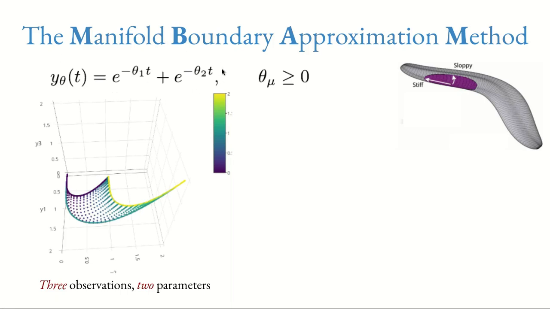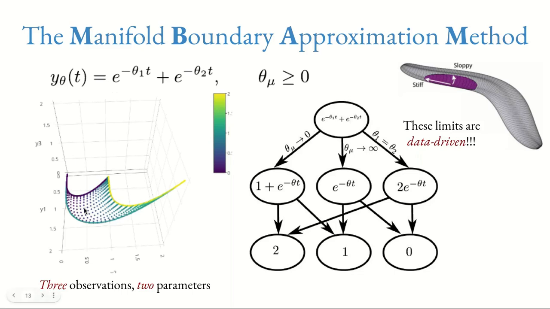Imagine that you have a model with 2 parameters, and you have 3 experimental observations. In that case, you can create this manifold, which is a 2-dimensional manifold embedded in a 3-dimensional world. These authors identify that many models share this sloppiness property, meaning that you have some directions in this manifold along which you can change the parameters systematically, but the outcome of the model doesn't change. So you can take the original model and, moving your parameters in this manifold, you can have simpler versions of the model in which you have 1 less parameter at a time.